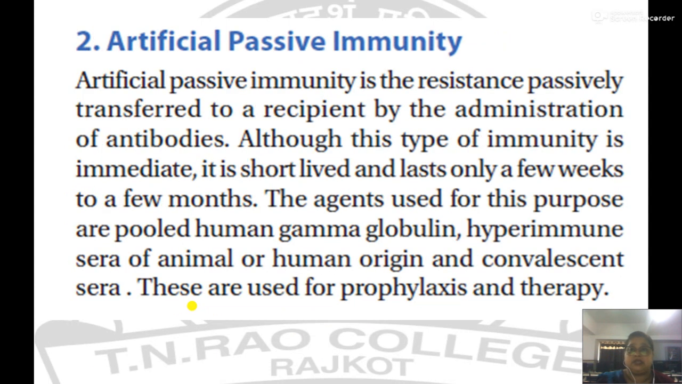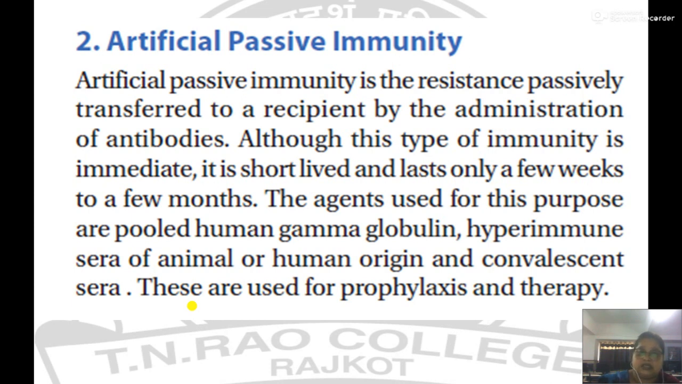Such preparations are also available as artificial preparations. They are called artificial passive immunity. The antibodies are produced in animals or other human beings. The serum is purified and introduced in the form of immune sera or pooled sera for the treatment of many diseases like tetanus. Artificial passive immunity is resistance passively transferred to the recipient by administration of prepared antibody. Although this type of immunity is immediate, it is short-lived and lasts only for a few weeks to a few months.